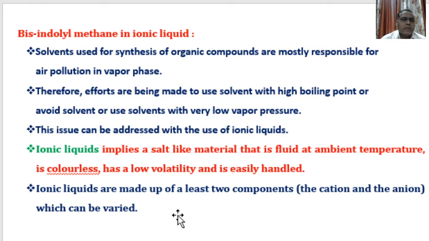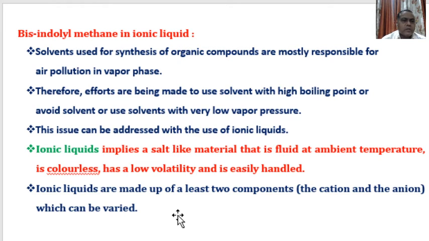In synthesis of organic compounds, solvents are mostly responsible for air pollution in the vapor phase. If you use such a solvent, air pollution takes place in organic synthesis. Therefore, there should be a replacement of solvents which pollute the air.